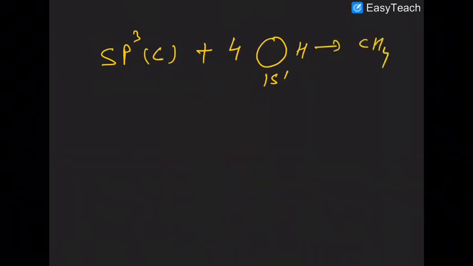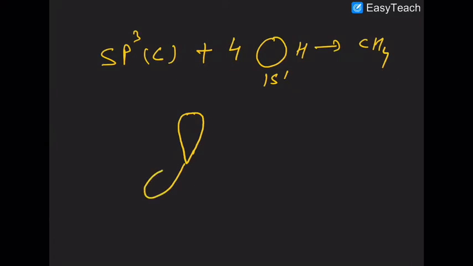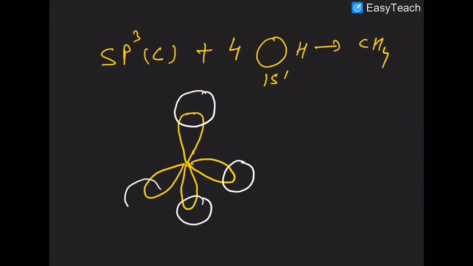To give you the methane molecule. So what can happen? This is sp3 hybrid carbon. It will overlap with 4 hydrogen atoms.